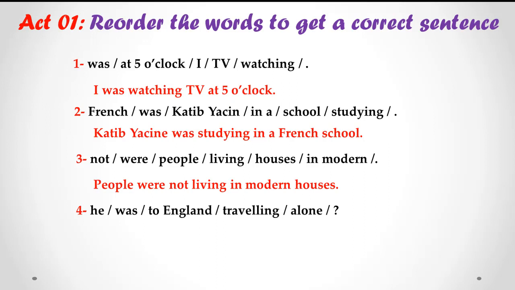Number 4, here be careful, we have a question mark, so this is the interrogative form. So should we start with a subject? No, we should start with a verb, with the auxiliary. Was he traveling to England alone?